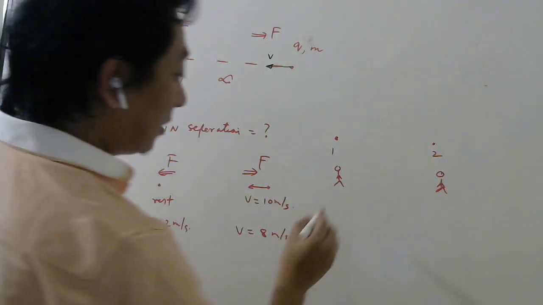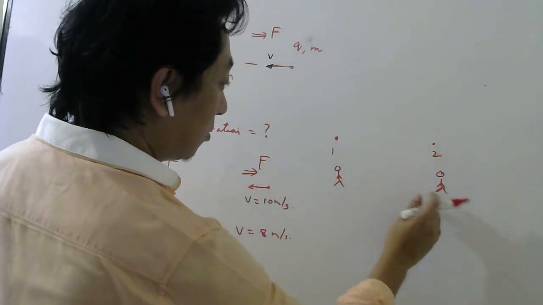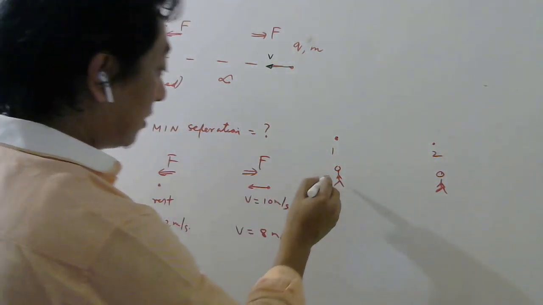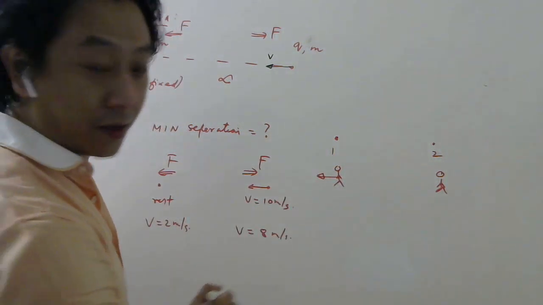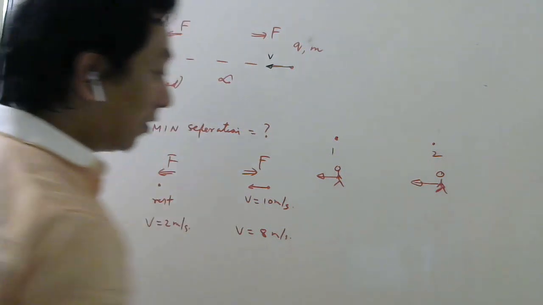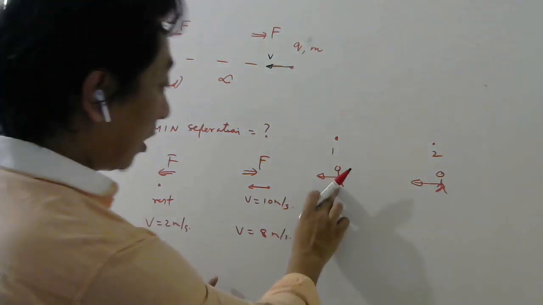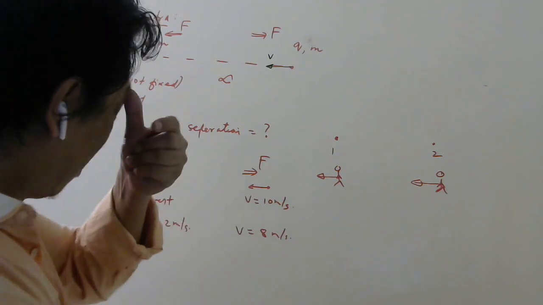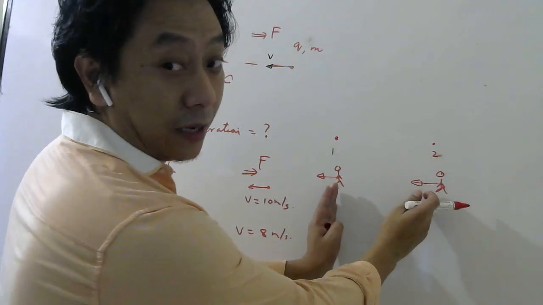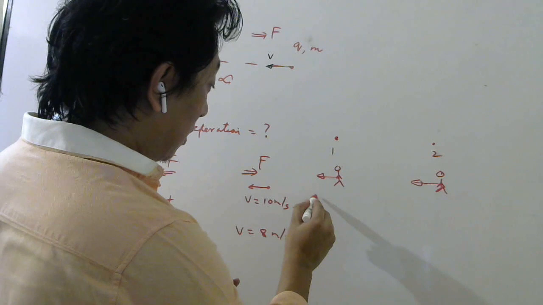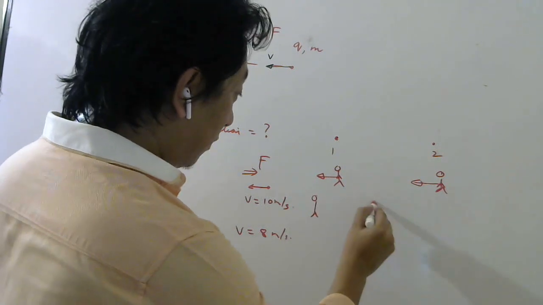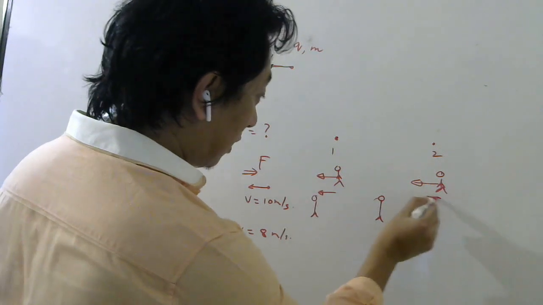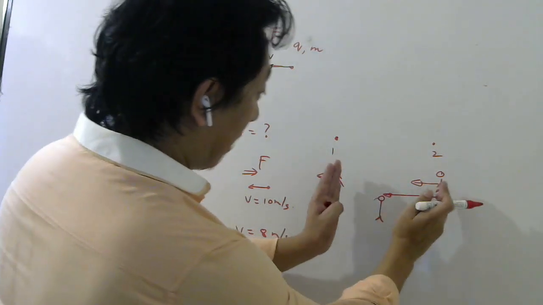Okay. Initially you were at rest, your friend was moving. So this gap was decreasing. Because of these forces, now you will start moving. And this is already moving, right? However, even if you are moving, your friend is moving faster still. This is moving faster. So what will happen to the gap? The gap will decrease, no? Because even if you are moving here, this is moving faster. So if you cover this much distance, this will cover more distance. So this gap has decreased.